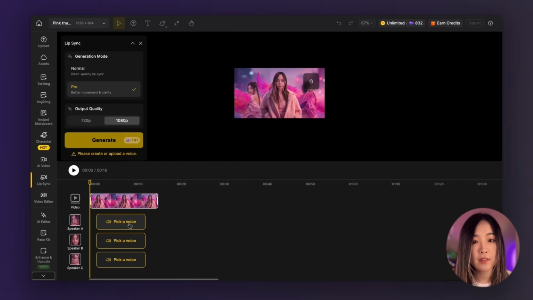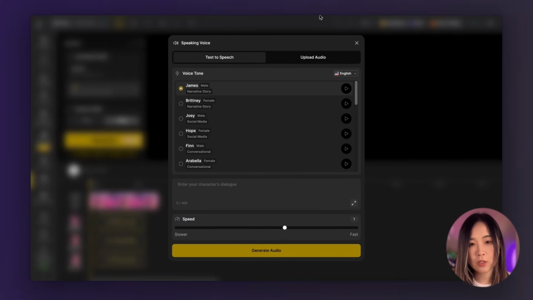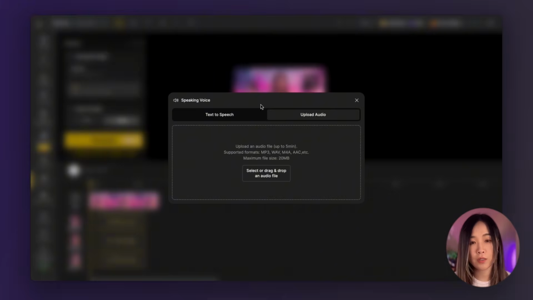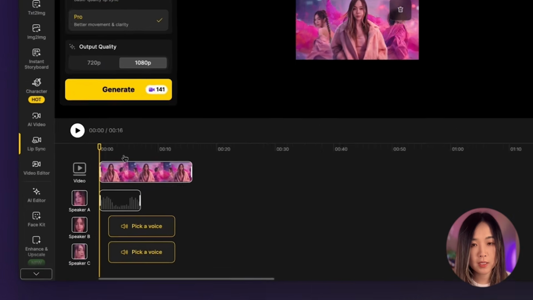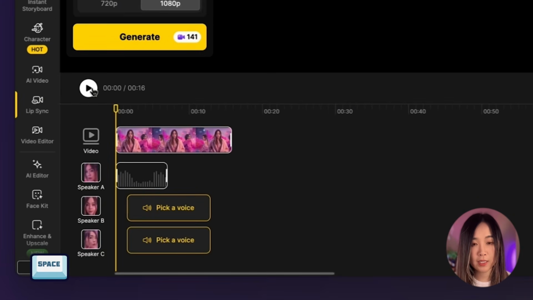Back to Dzine, down here on the timeline, you'll see speaker A, B, and C. We can control who sings and when. So here I upload the audio. You can do text-to-speech in Dzine, but for a music video, we're going to upload our own audio clips. So now let's take a listen. You can also press the space key to play.